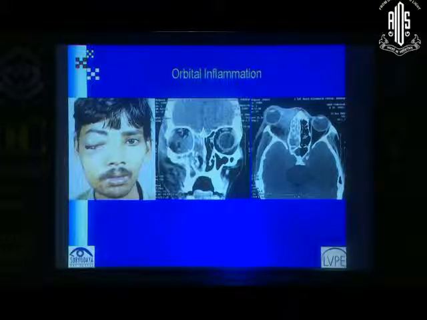This is a young boy, 17 years old, presenting with an orbital inflammation for a duration of about a month. So it started with nasal bleeding and discharge, and then presented with an orbital inflammation. And if you see his scans, you see that there is primary involvement of the sinuses, so the ethmoidal as well as the maxillary sinus, and involvement of the orbit as well. So which is the best way to go for a biopsy? It's from the nasal side.